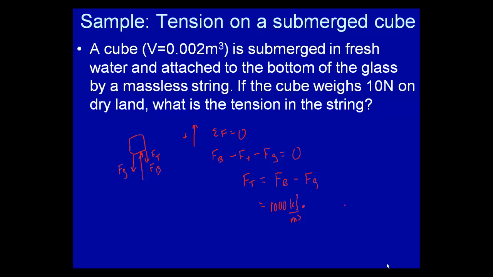So force buoyant, again, is density of the fluid times V times g, minus m times g. So there's your volume, there's g. That is going to give you the buoyant force minus the weight, which they gave us as 10 newtons. So 1,000 times 0.002 times 10 is equal to 20 newtons. So 20 newtons minus 10 newtons. Buoyant force is 20 newtons. The weight is 10 newtons. So the string provides the other 10 newtons of force.